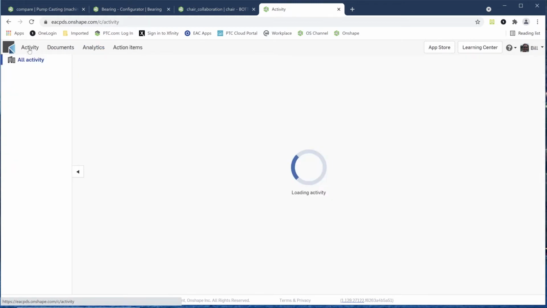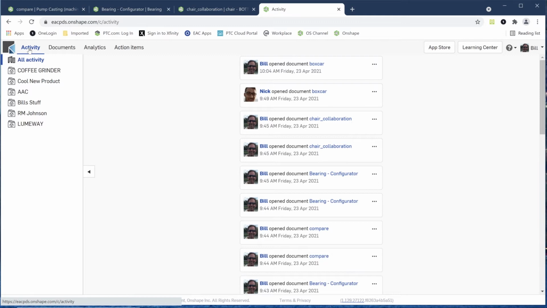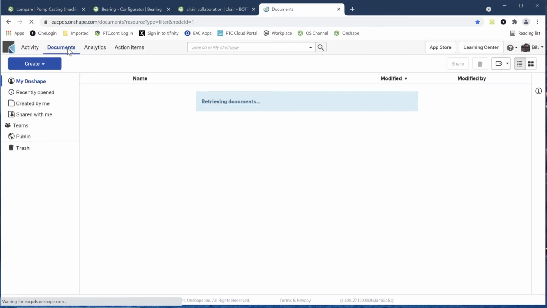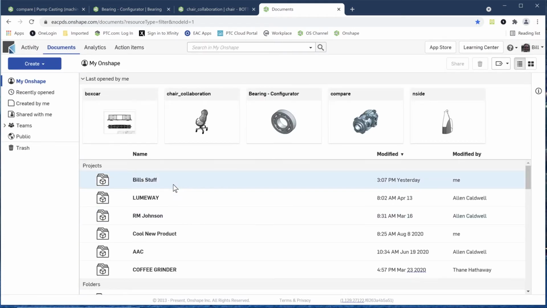Then we can see our activity. We'll take a look at that. But those are the things that I've been doing recently, my personal activities, so the different parts that I've opened and closed and things like that. And then finally, there's documents. Documents, again, is going to list out all the documents that we have in Onshape, the things that I've been working on. And once I open one of these documents, then we're in CAD. But up until then, everything that is important to Onshape has to do with data management. And that's the nice thing, we don't have to buy another data management product to manage all our data. It's already built in.